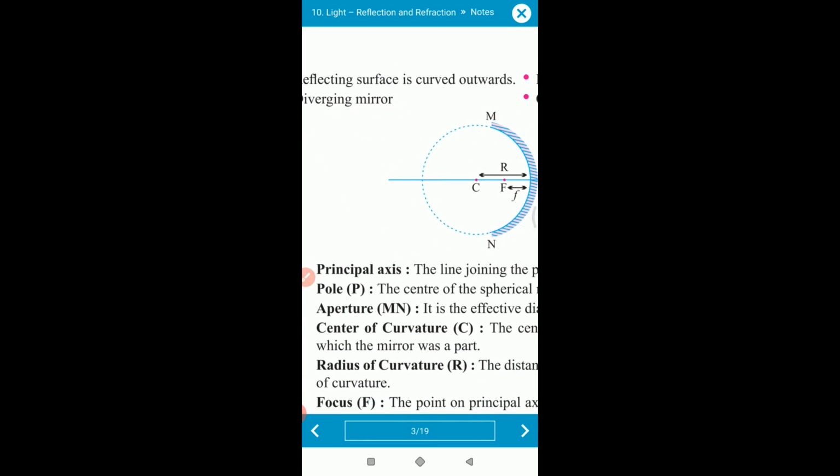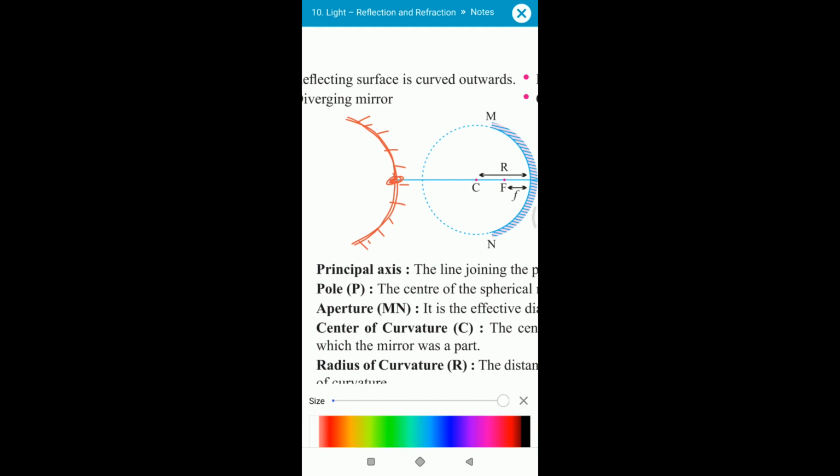Suppose I have a mirror. I take a concave mirror as the example. Suppose the mirror has some midpoint over here. This midpoint is termed P.